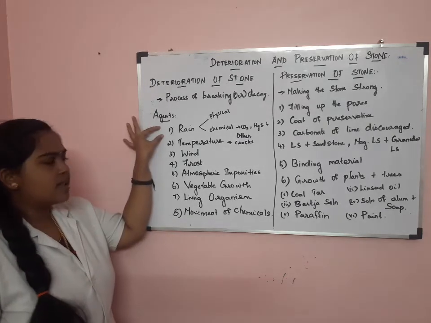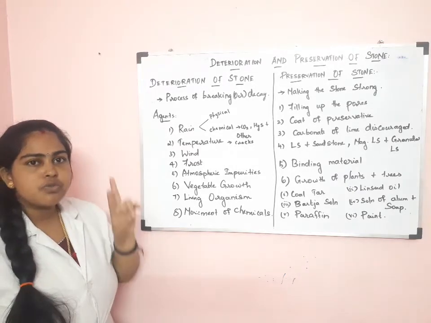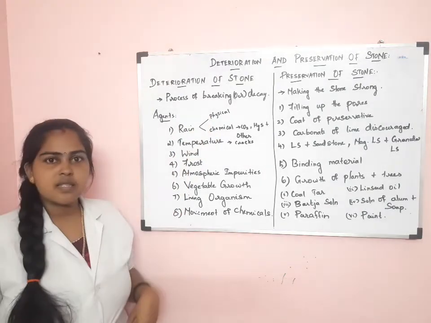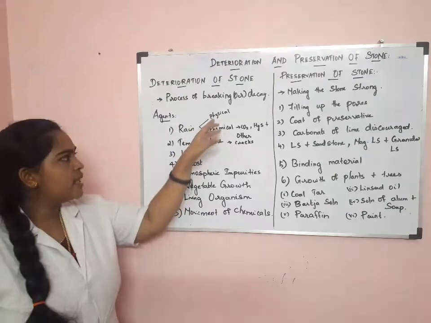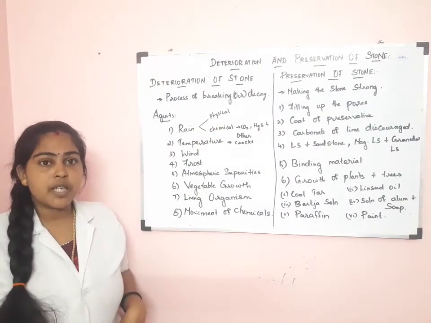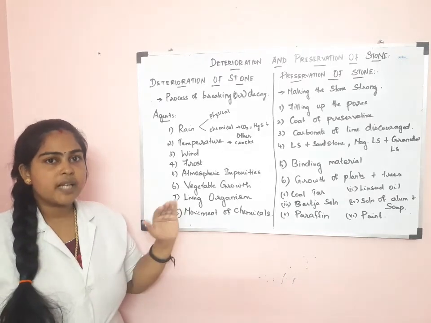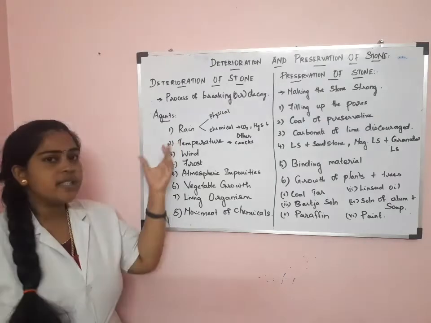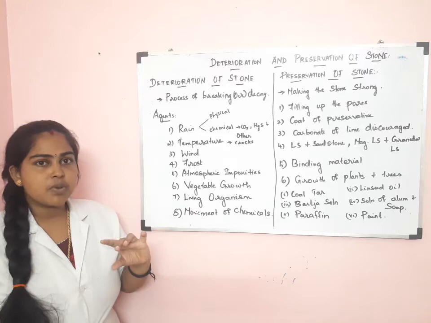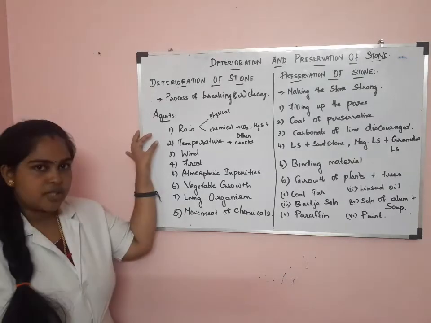So first one is rain. The action of rainwater on stone is a twofold process: one is a physical process and the other is a chemical process. In the physical process, due to the rainwater the stone gets wet, and due to the sun the stone gets dry. Due to this alternate wetting and drying, the stone gets deteriorated.